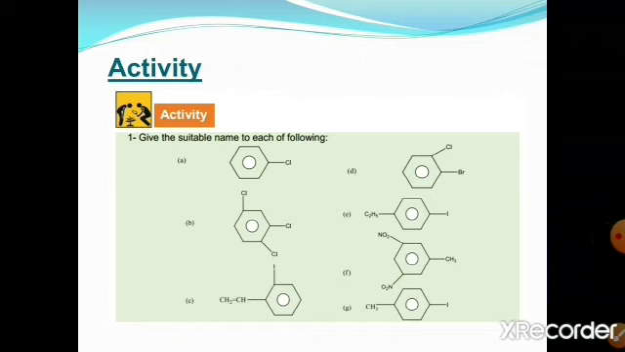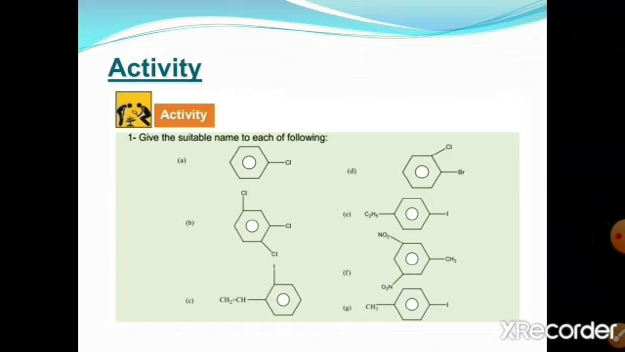Second, where 3 chlorines are attached, it will be 1,3,4 chlorobenzene. All the substituents are the same. We have discussed that when all the substituents on benzene are the same, we prefix di for 2 and tri for 3. 3 chlorines are present and their positions are 1, 3, 4. So its name will be 1,3,4 chlorobenzene.